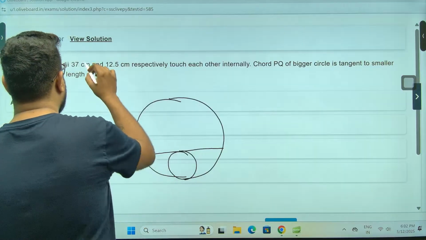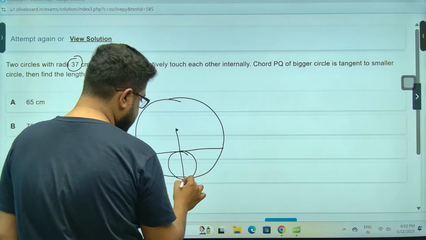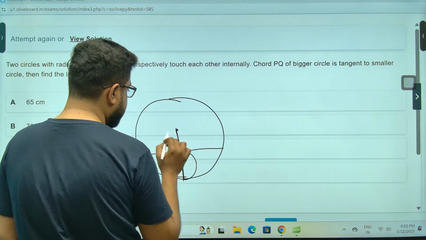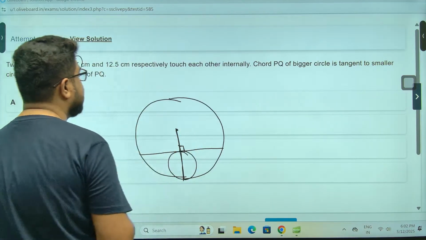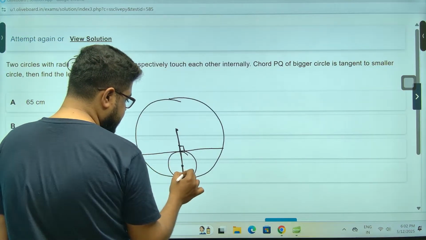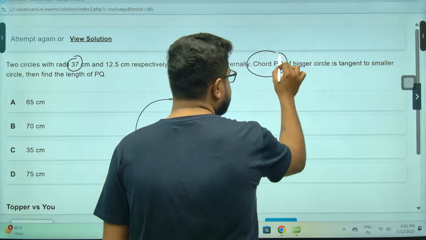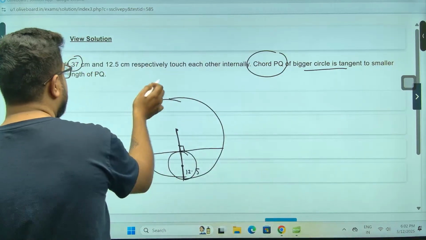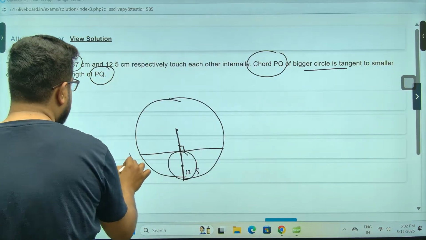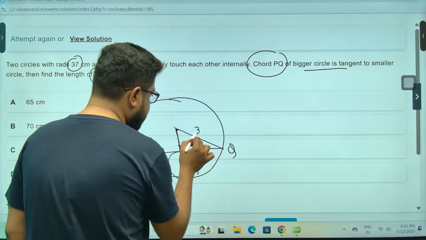Now 37. So this whole thing is 37, and this has to be 90 degrees, right? 12.5 is this, sir, and the total is 37. Remember, chord PQ of the bigger circle is tangent to the smaller one. Achha, they are asking the length of PQ. This one. So this is 37, given.